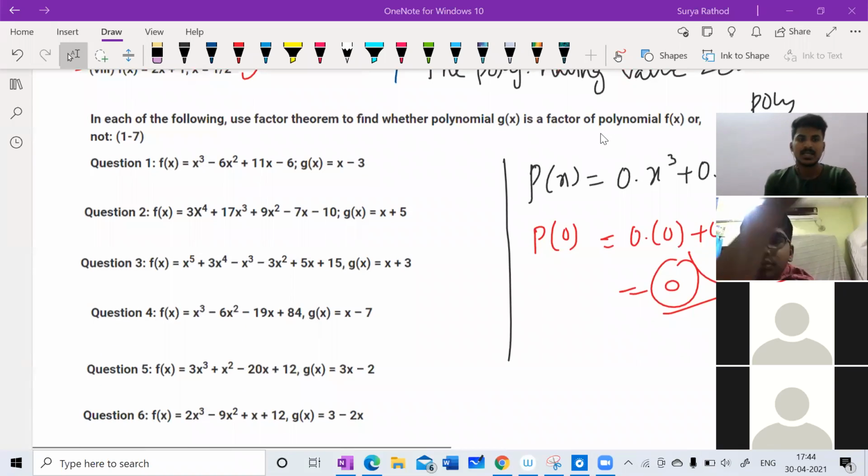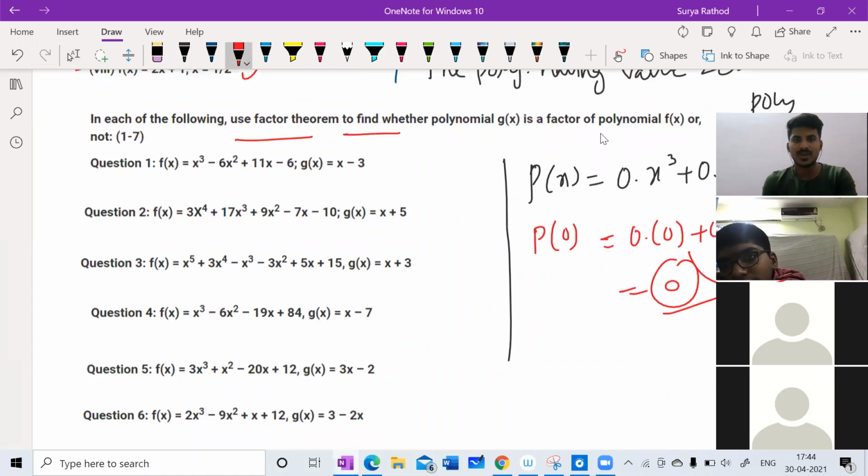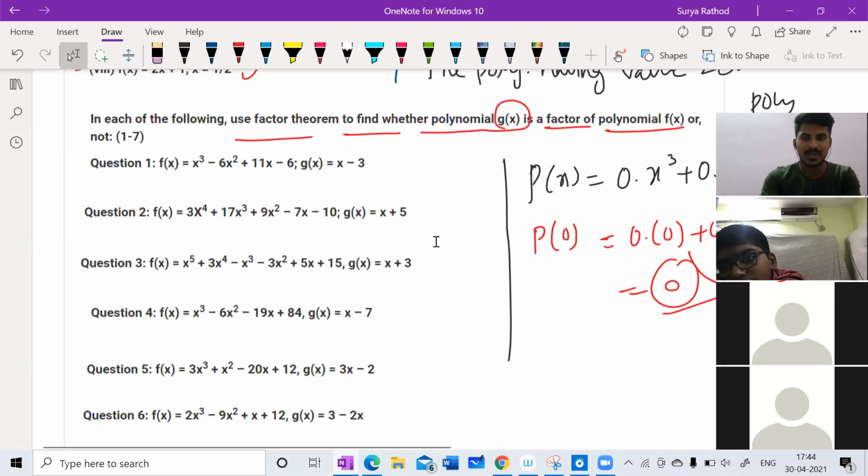Solve the second question. In each of the following, use the factor theorem to find whether g of x is a factor of polynomial f of x or not. Make it fast.